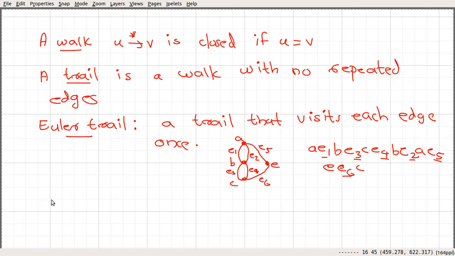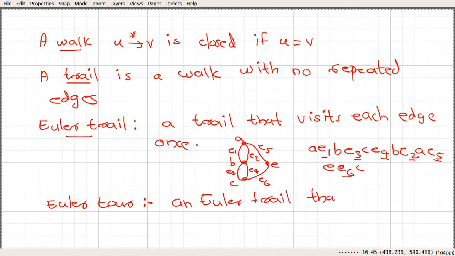Okay, so then what is an Euler tour? An Euler trail that is closed is what is called an Euler tour.